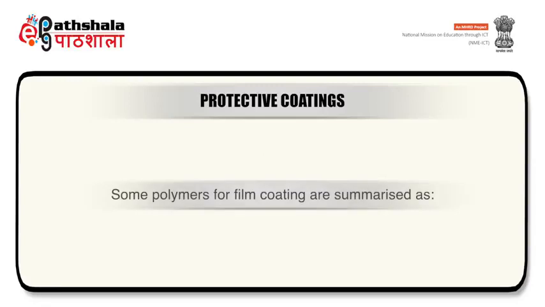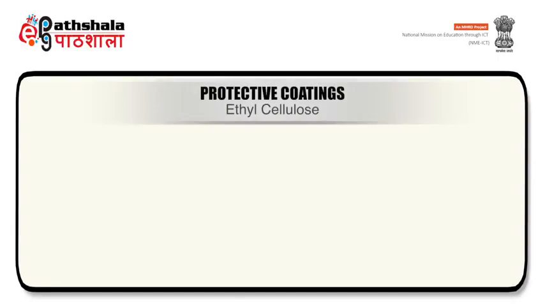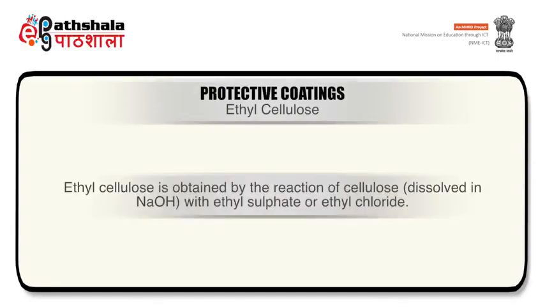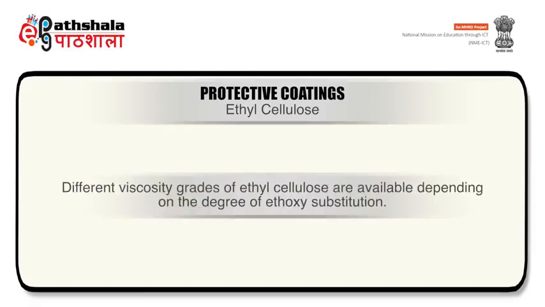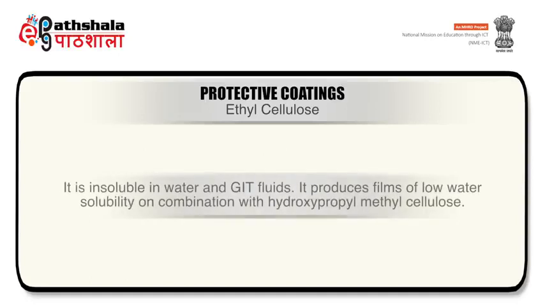Some polymers for film coating are summarized as: firstly, ethyl cellulose. Ethyl cellulose is obtained by the reaction of cellulose dissolved in NaOH with ethyl sulfate or ethyl chloride. Different viscosity grades of ethyl cellulose are available depending on the degree of ethoxy substitution. It is insoluble in water and GIT fluids.